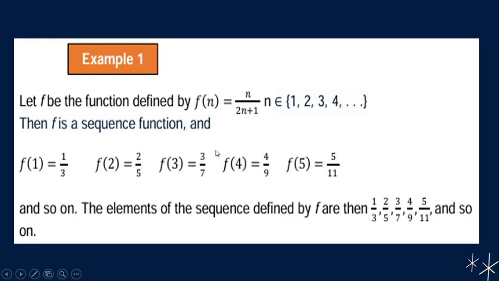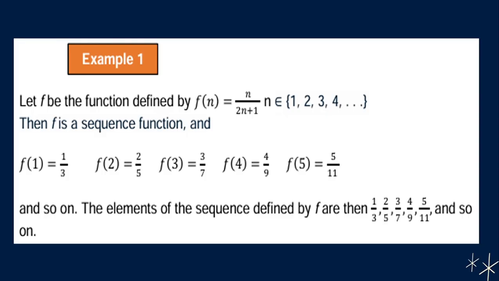So we have f of 1 equals 1/3. If n is equal to 2, we have f of 2 equals 2/5. If n is equal to 3, we have f of 3 equals 3/7. If n is equal to 4, f of 4 equals 4/9. If n is equal to 5, f of 5 equals 5/11, and so on.